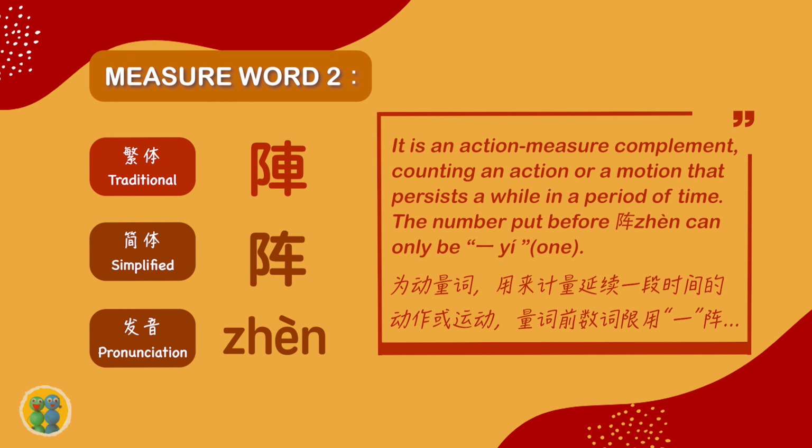The second measure word is zhèn. Zhèn is an action measure complement, counting an action or emotion that persists a while in a period of time. The number put before zhèn can only be one.